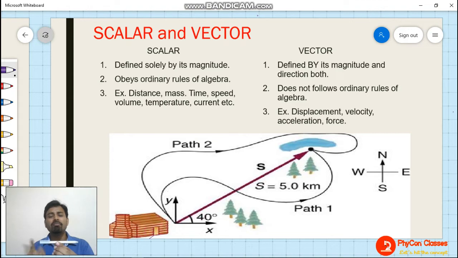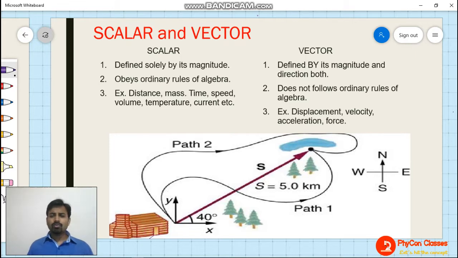But while defining mass, we only need to tell about the material contained, that this much amount of material is being contained by the body. So among mass and weight, weight is a vector quantity because it needs a direction. But mass does not require any kind of direction for its definition, and hence it is a scalar quantity. Understand?